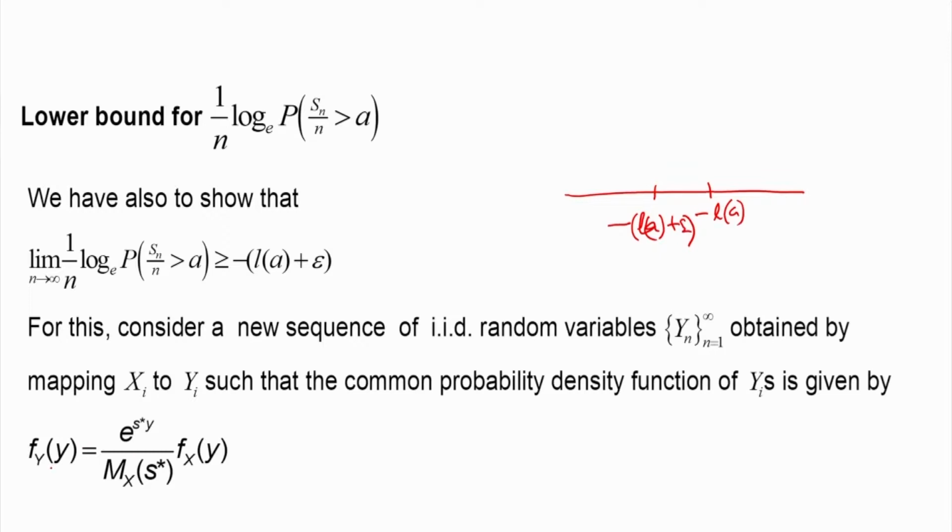The PDF of any Yi, Fy of y, is transformed as e to the power s star y, where s star is the point where this rate function is computed, divided by Mx of s star, into Fx of y. This is the relation between Fy of y and Fx of y at a point y.